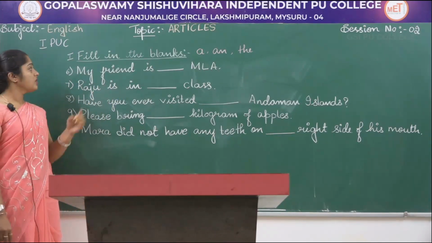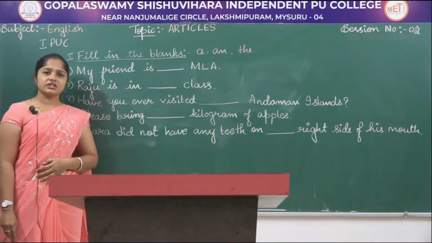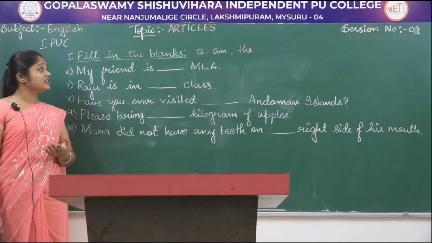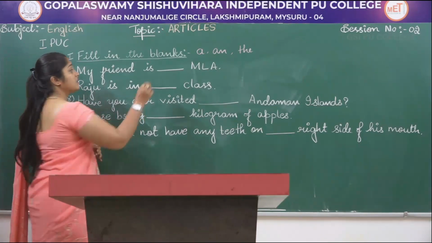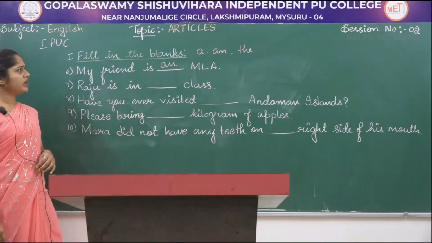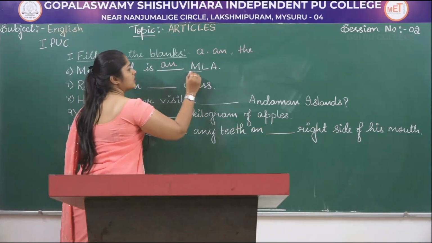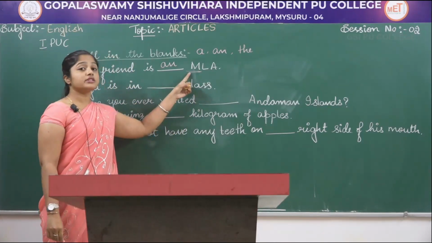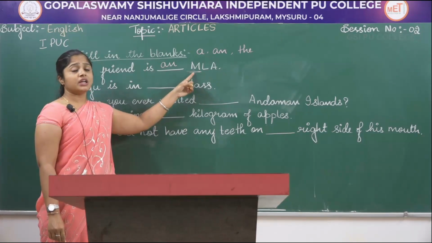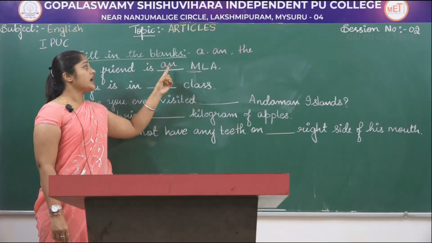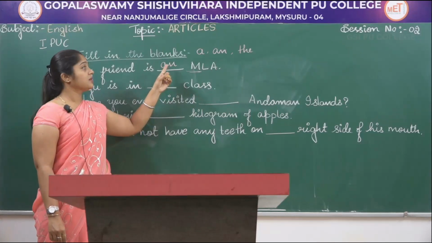The 6th question is, my friend is dash MLA. Okay, MLA. Over here, what do you think will suit in this blank? Maybe some of you might have guessed it correctly. So that is an MLA. You might wonder, M is not a vowel, right? M is a consonant. Though M is a consonant, you might wonder why I have written an in the blank.